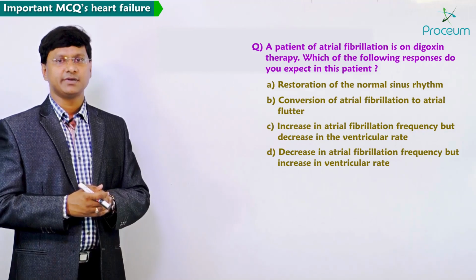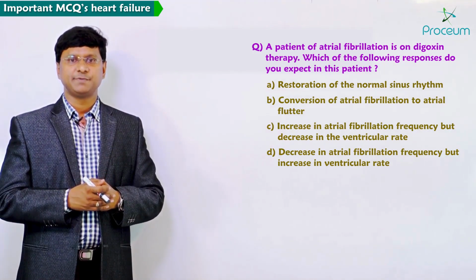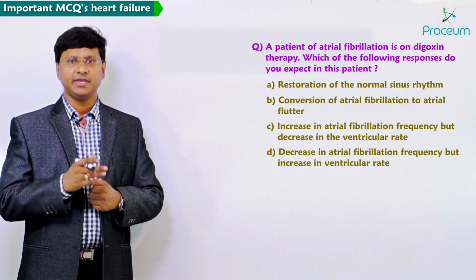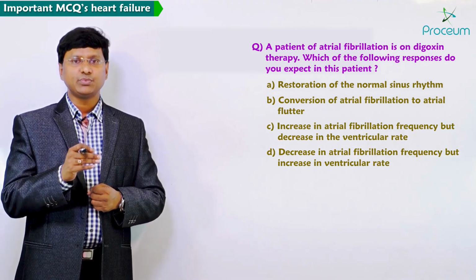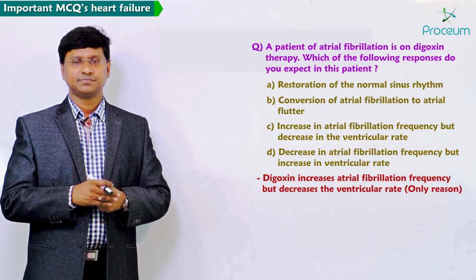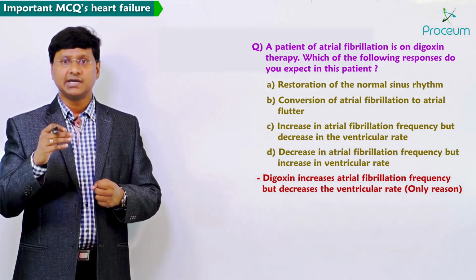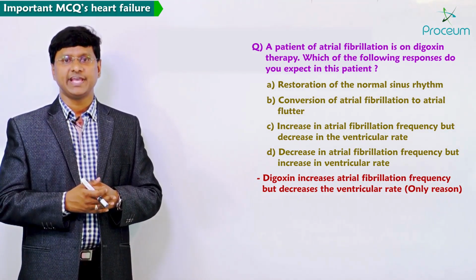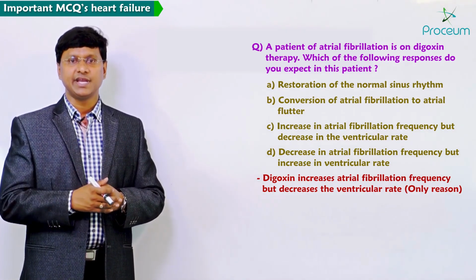Now, if you see this particular question, what is the response we expect in a patient with digoxin therapy in atrial fibrillation?